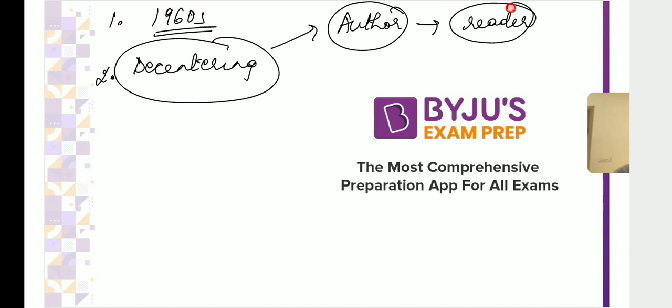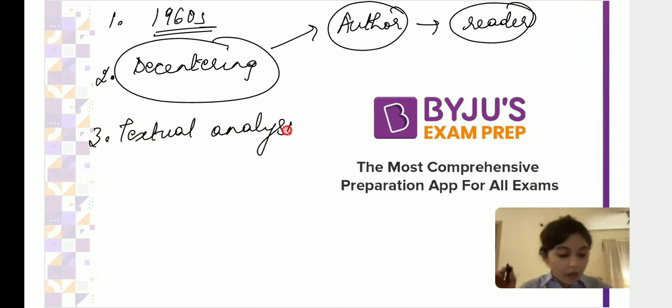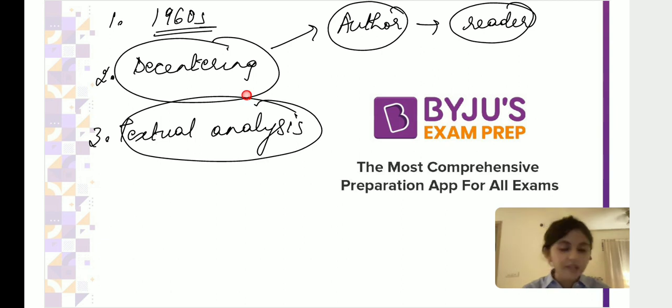So basically, post-structuralism is a textual way of analysis. Everything is within the text. It is textual analysis of any work that we are talking about. However, what are you able to see? That the author is getting replaced. The reader is the one who's replacing the author as the primary subject of inquiry. And this displacement, this destabilization, this decentering is a very important feature overall.